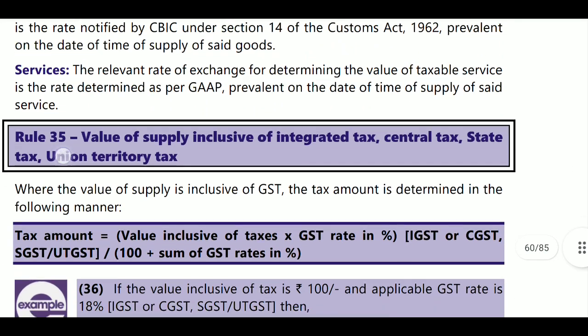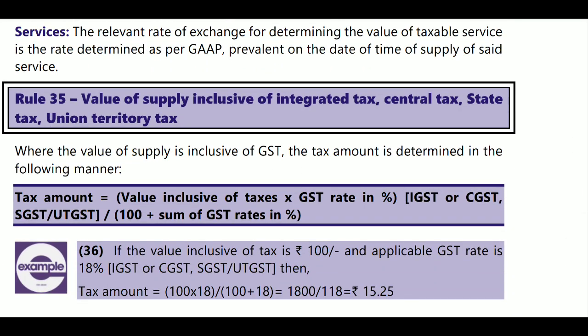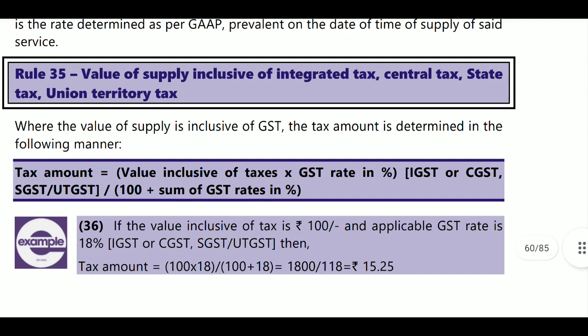Next, Rule 35: value of supply inclusive of integrated taxes. Where the value of supply is inclusive of taxes, that is CGST, SGST, UGST, IGST, the tax amount is calculated by making the back calculation. What is the back calculation?